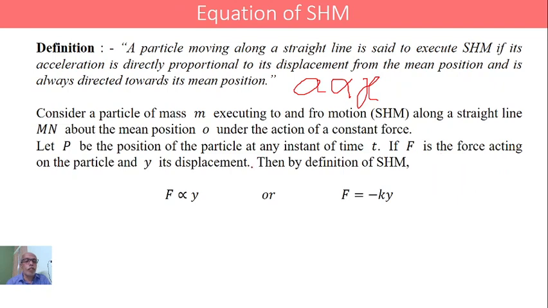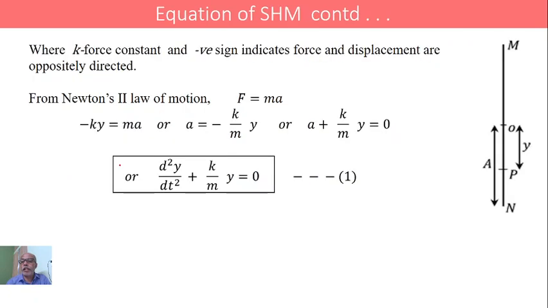If F is the force acting on the particle and y is its displacement, since the motion is along the y axis in the vertical direction, I take small y as the displacement.